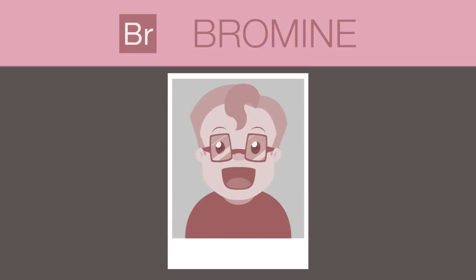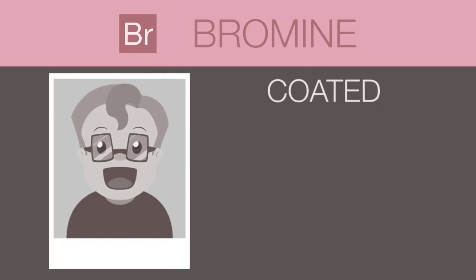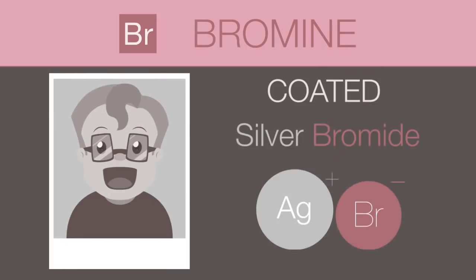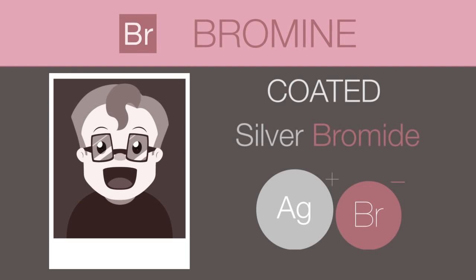Think about old photographs. The first images that come to mind are black and white photographs. Photography paper is coated with silver bromide, and upon exposure to light, it will darken to form the dark parts of the final photo.